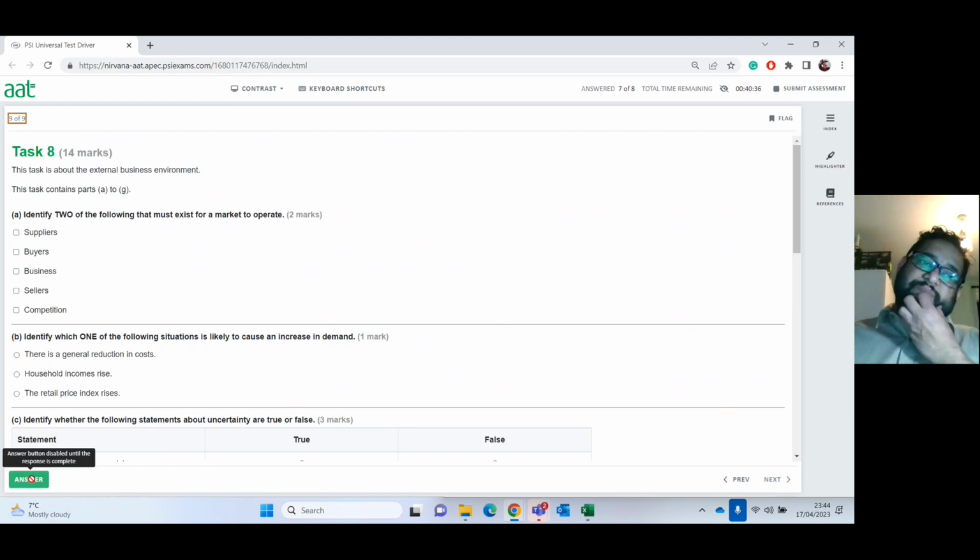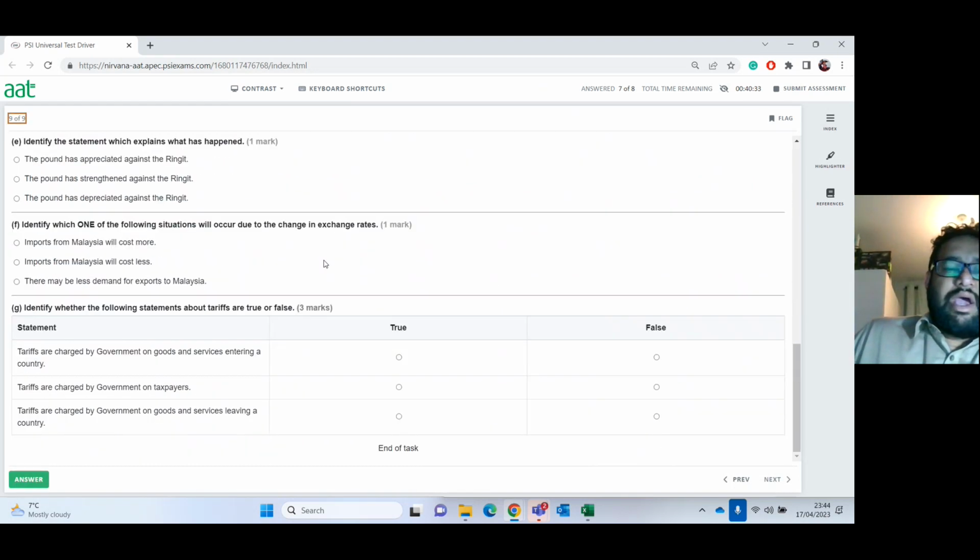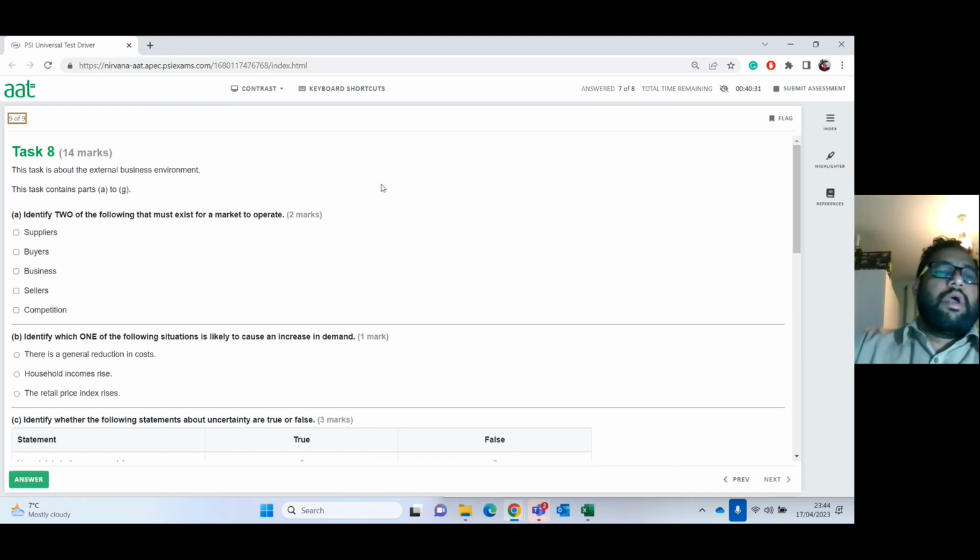Now, I'm just going to put some answers there just to make sure the computer recognizes them. Okay, now let's look at the last one. That's not far, 14 marks for this one. So let's look at the external business environment.